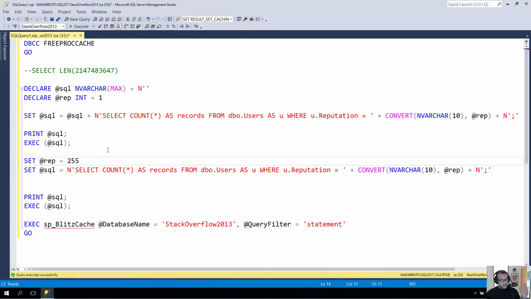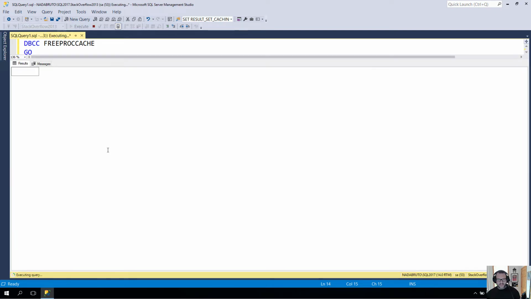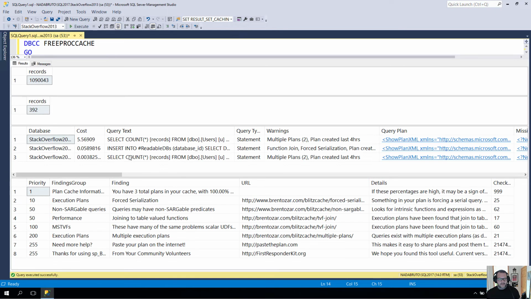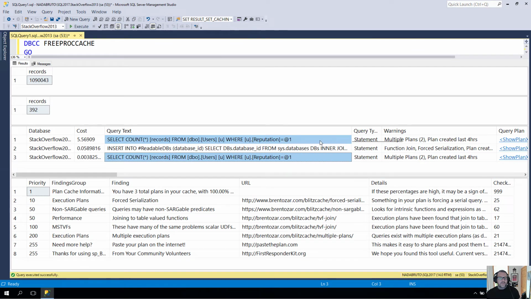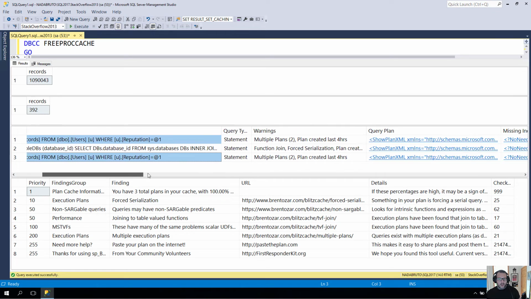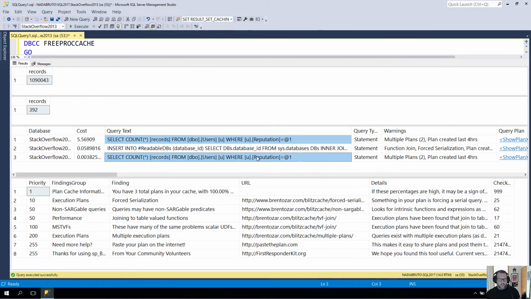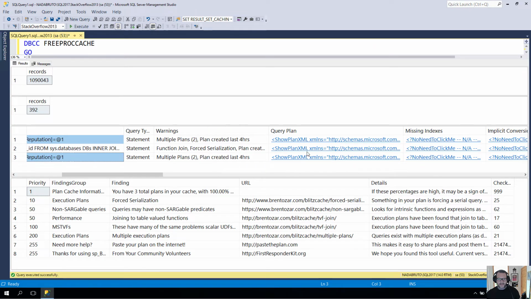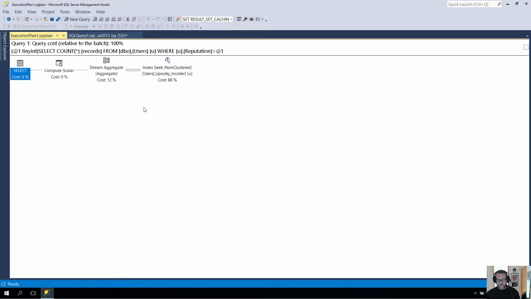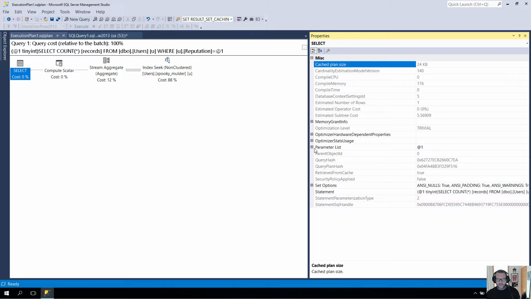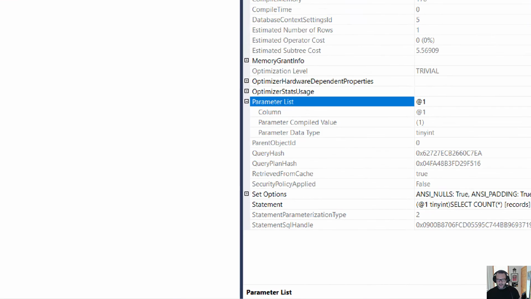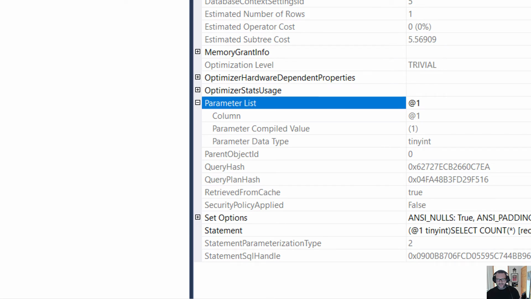Where this will be different is if I change that to 256 and I run this. Now we'll have 2 instances of that count query. They'll both be parameterized. There's an @1 there and an @1 there. But the difference now is what that @1 got parameterized to. If you were paying really close attention in the first plan, you may have noticed under the parameter list that the 1 was a tinyint.